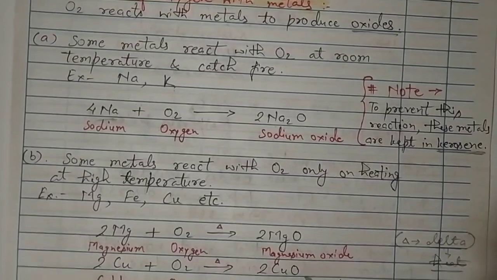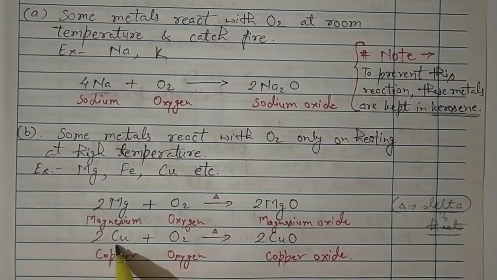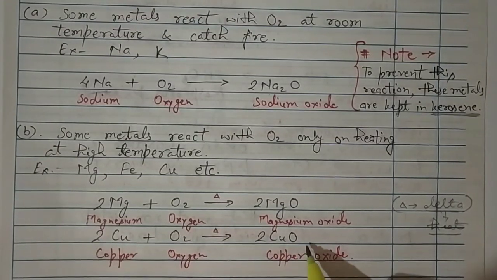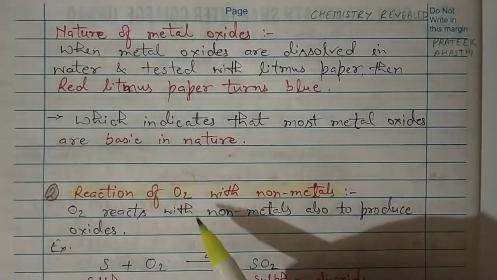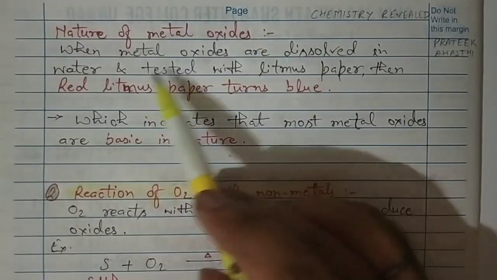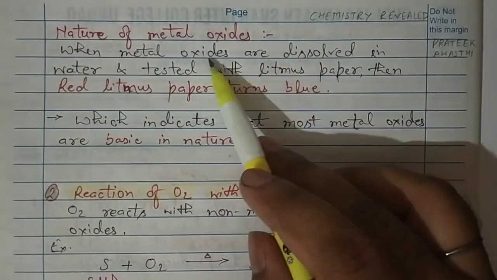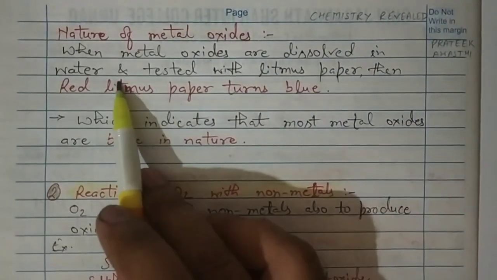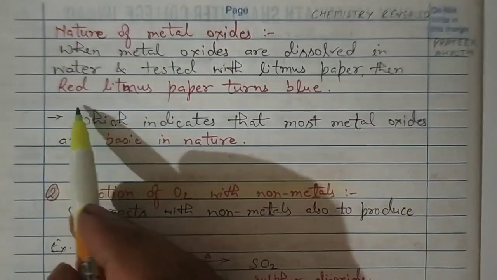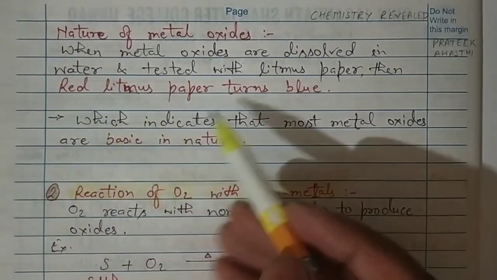Let's take one more example, like copper. When it is heated in the presence of oxygen, it forms copper oxide. Now, the nature of the metal oxides obtained by the reaction of metal with oxygen: if we dissolve these oxides in water and test with litmus paper, the red litmus paper turns blue.